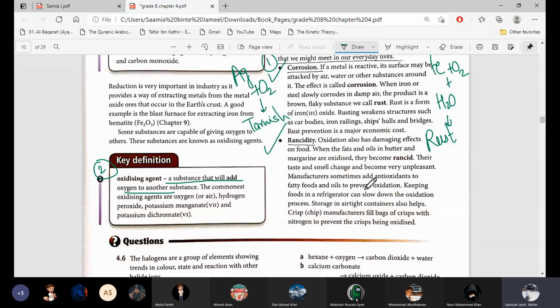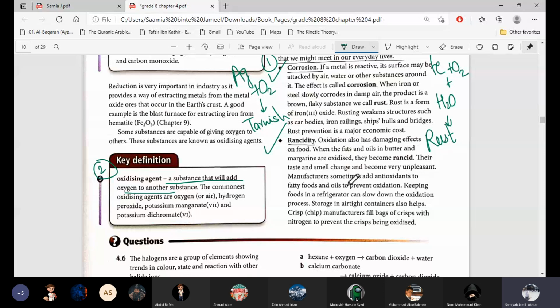So their taste, smell, and texture change. They become salty and sour in taste sometimes. That is known as rancidity. So oxidation also has damaging effects on food. When the fats and oils in butter and margarine are oxidized, they become rancid, and their taste and smell change. That's because of rancidity and oxidation.